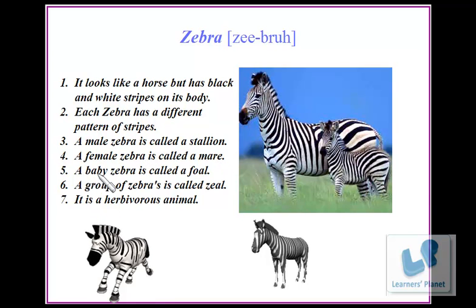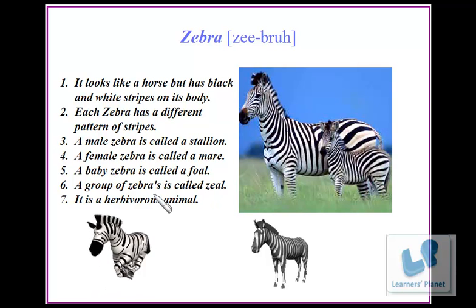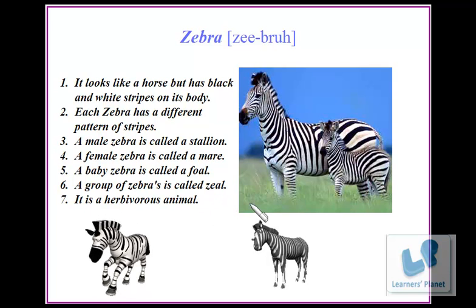A baby zebra is called a foal. A group of zebras is called a zeal. It is a herbivorous animal.